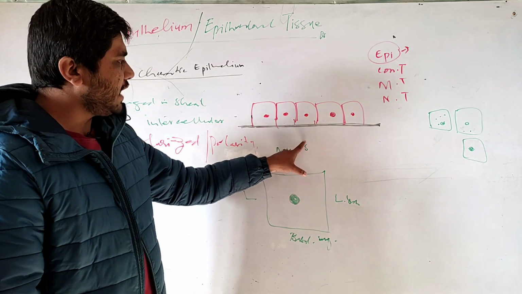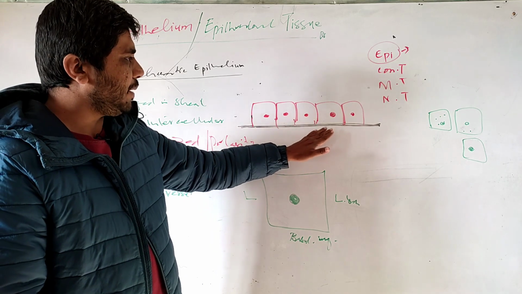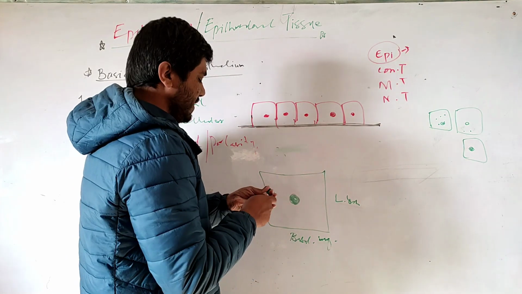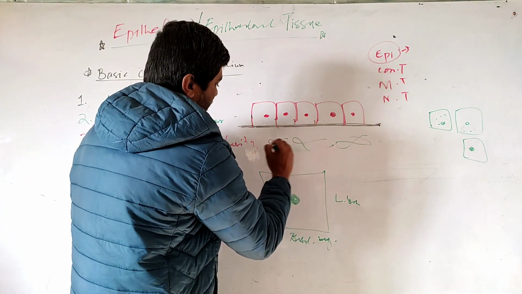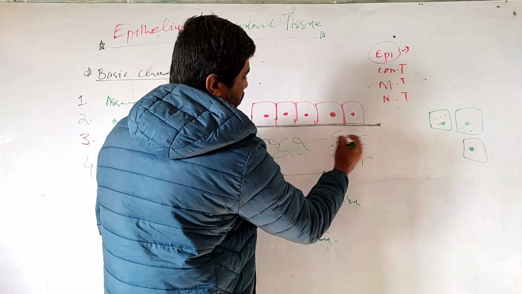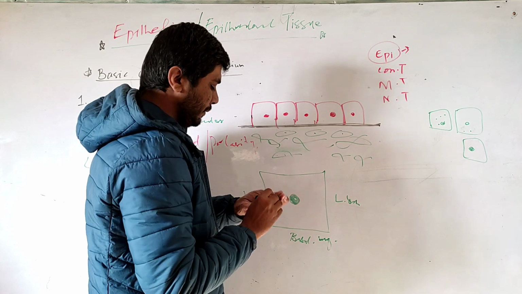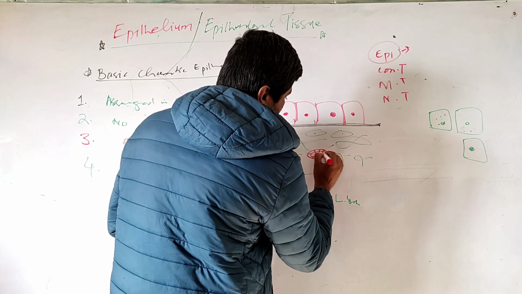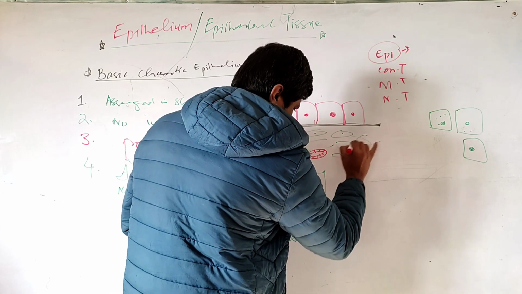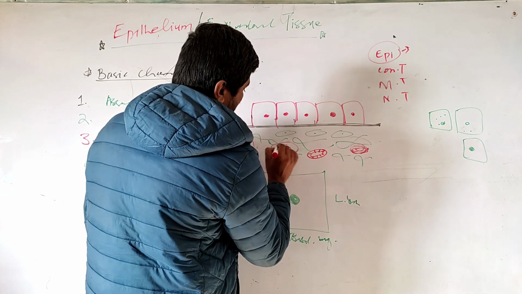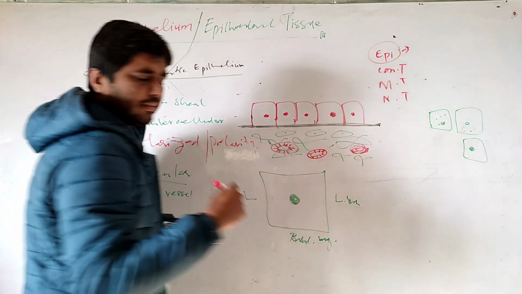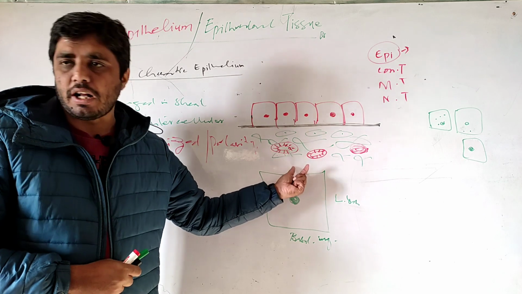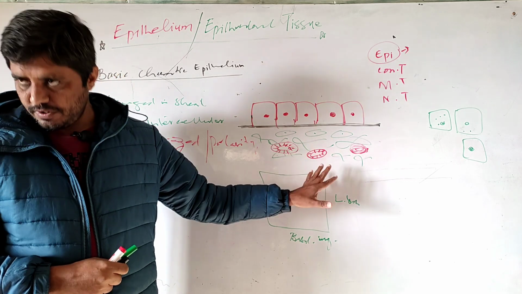The thing you need to understand is that in most cases, the arrangement of epithelium is like this: beneath the basement membrane, you always have a loose connective tissue. Loose fibers of connective tissue, cells of connective tissue, and also blood vessels and nerve vessels. So epithelium is avascular, while connective tissue is known as rich with blood vessels.